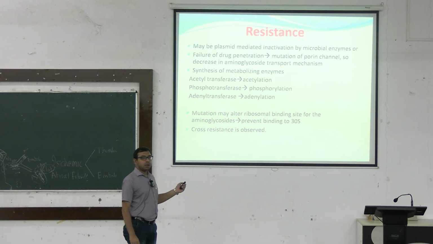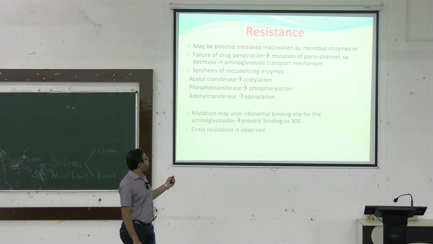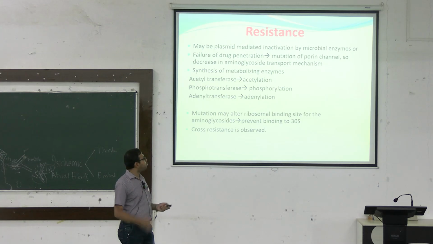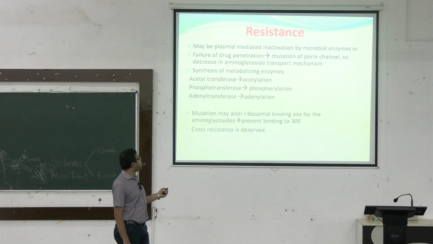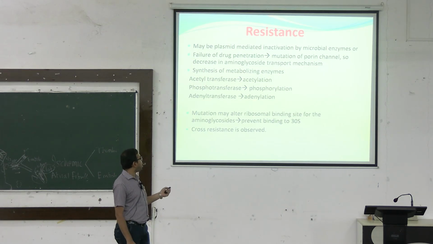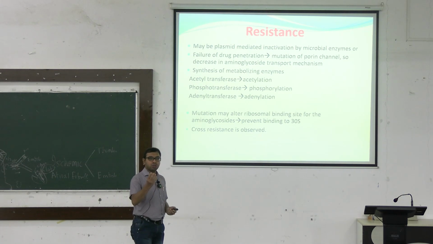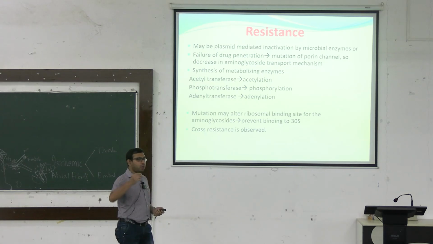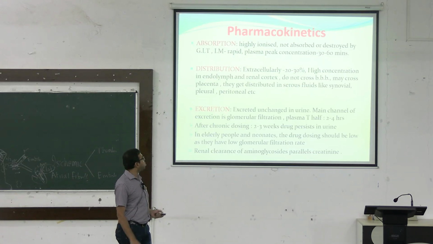Ultimately this resistance may develop due to failure of drug penetration, because these porin channels may be mutated if we use the drug for a long period of time, so there will be a decrease in the aminoglycoside transport mechanism. Synthesis of metabolizing enzymes like acetyltransferase, phosphotransferase and adenyltransferase can happen, which leads to acetylation, phosphorylation and adenylation, so the antimicrobial agent cannot act. Mutation may alter the ribosomal binding protein, so the drug cannot bind, and cross resistance is also observed.